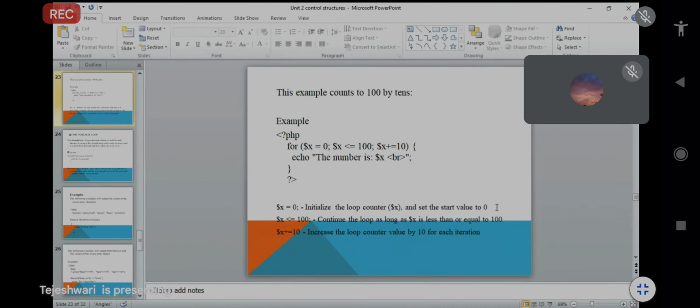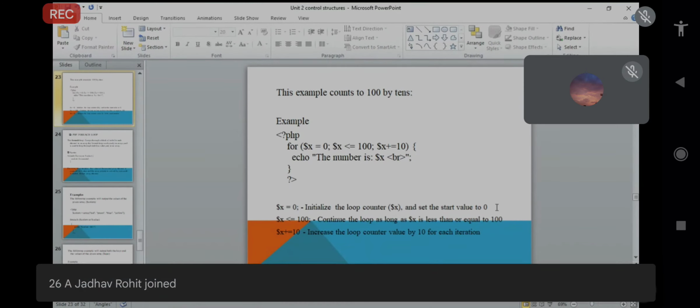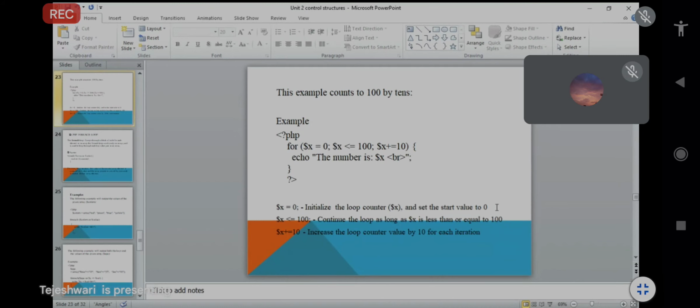If you see the example, we first include the PHP code, then declare the for loop. In the for brackets: $x = 0; $x <= 100; $x += 10. This is very important. Part of this is already discussed.